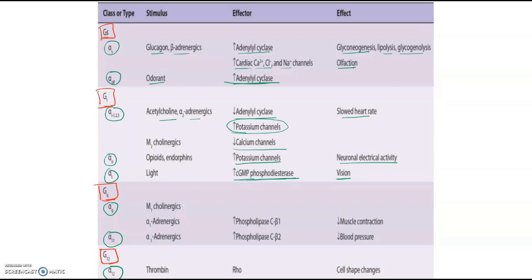Next, GQ, it is having alpha Q and alpha 11. Again, alpha 1 adrenergics will act through this. Phospholipase C is the effector or the second messenger, and this will lead to decreased muscle contraction and decreased blood pressure. Then alpha 12, effector is Rho. It will act on thrombin, and because of this the cell shape may change generally. Okay, so various different types of GS and alpha S, and their stimulus, their effector, and their effect. All right.